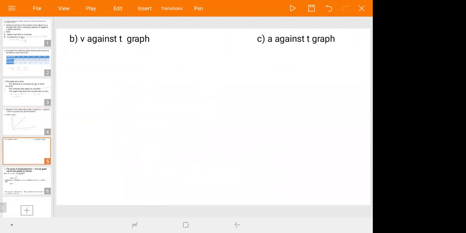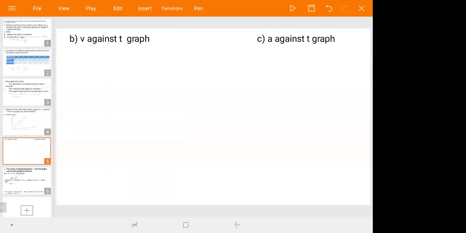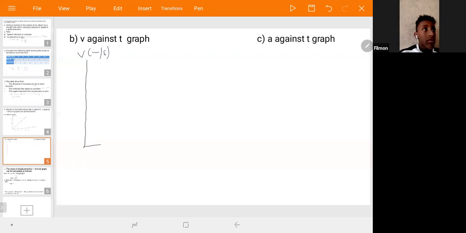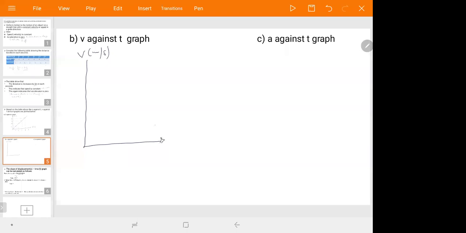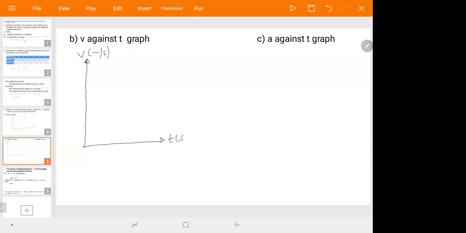Okay. Look at another graph, the velocity time graph. Velocity against T graph of the above table. Again, on the y-axis, you must take velocity, and on the x-axis, time in seconds.